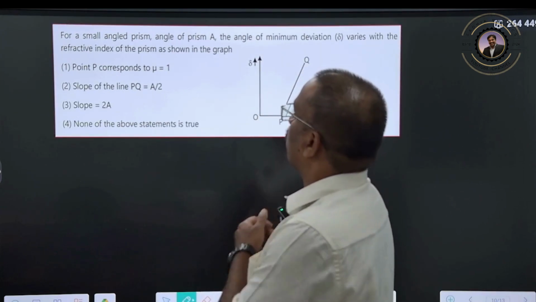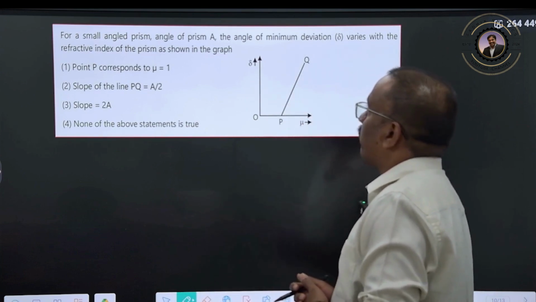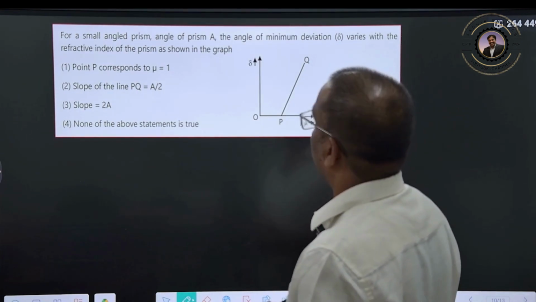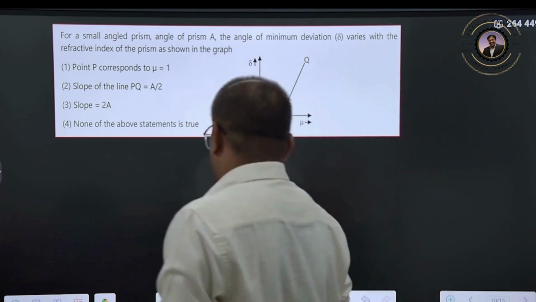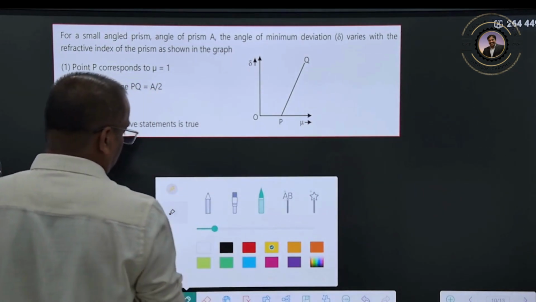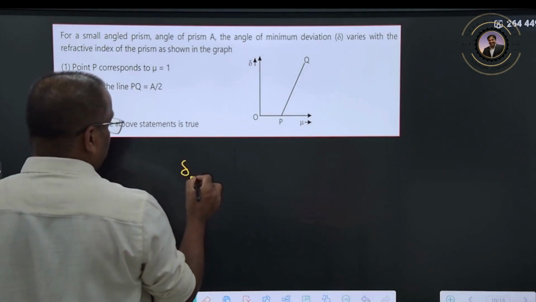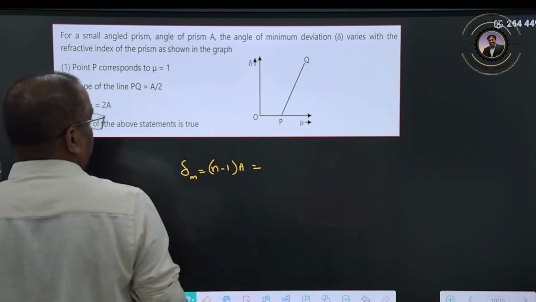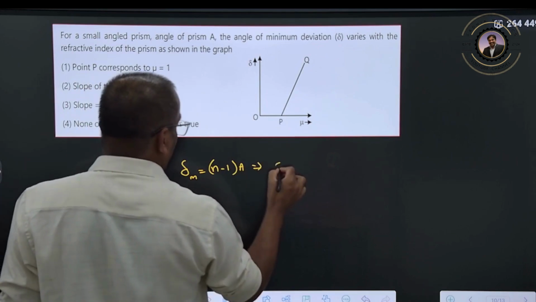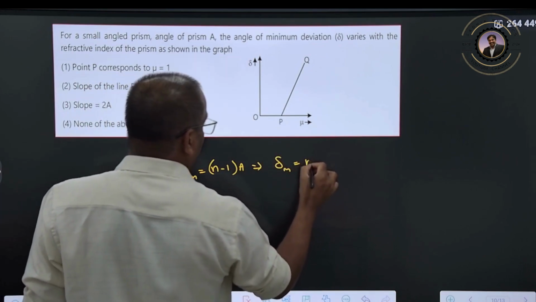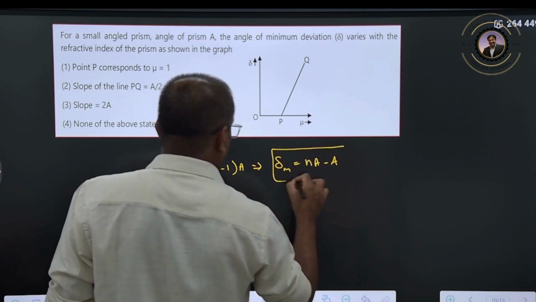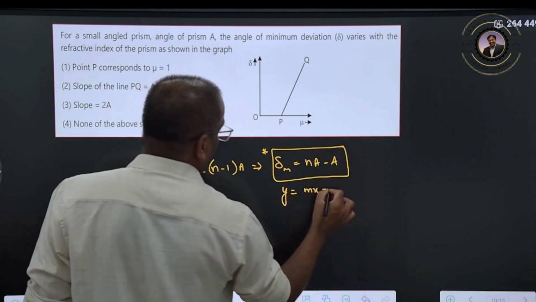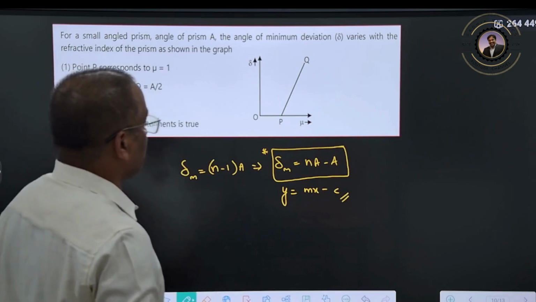For a small angled prism, the angle of prism is A, and the angle of minimum deviation delta varies with the refractive index as, so we should know the graph here. The angle of minimum deviation for a small angled prism is (n minus 1) into A. What can you rewrite it as? It is n into A minus A. Therefore, y is equal to mx minus c. Clear?